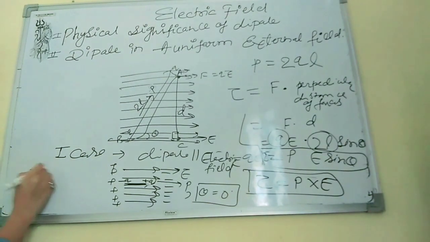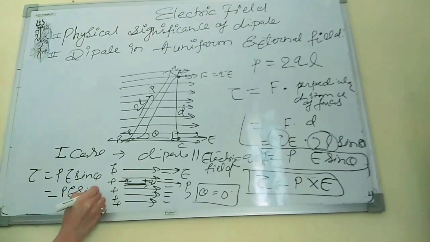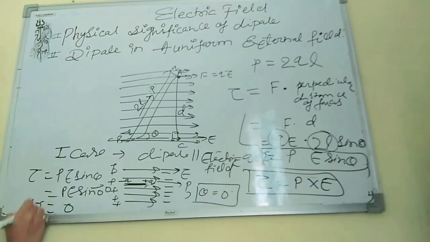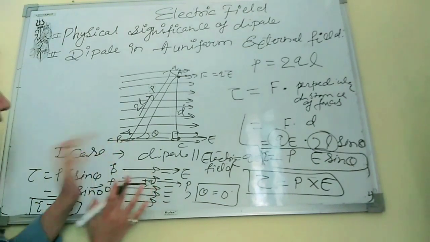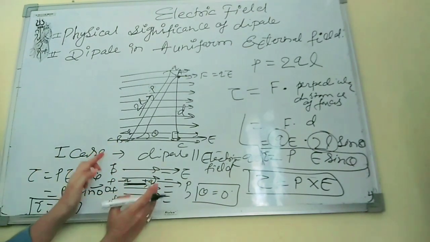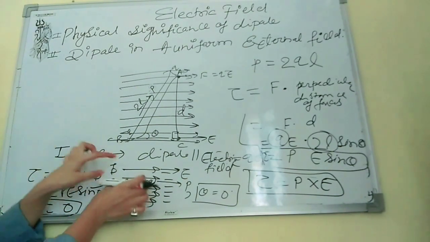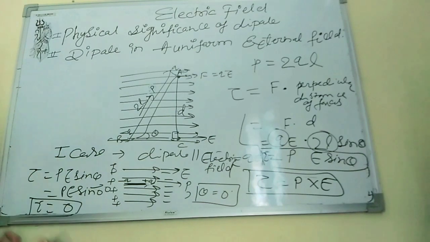So tau will be PE sine theta, and the value of sine 0 we will put here. That is 0. The value of sine 0 is 0. So tau will become 0. So in this case we will not get any torque because it is not going to rotate. In this case, this dipole will not rotate and tau will become 0.